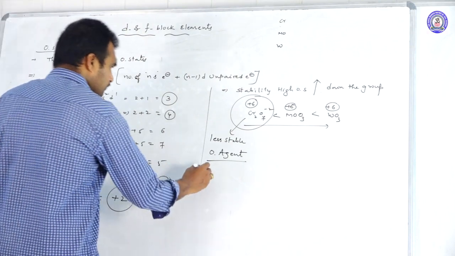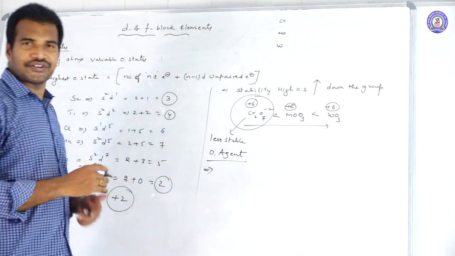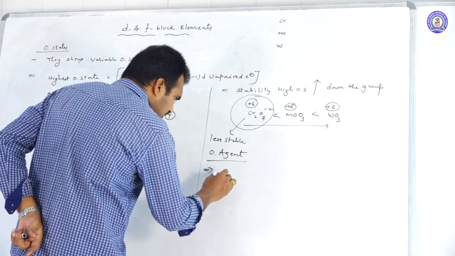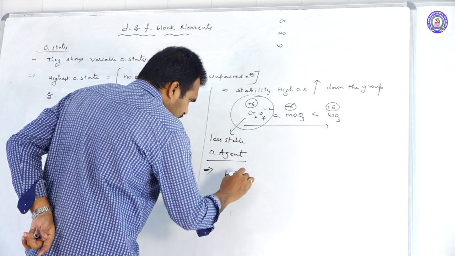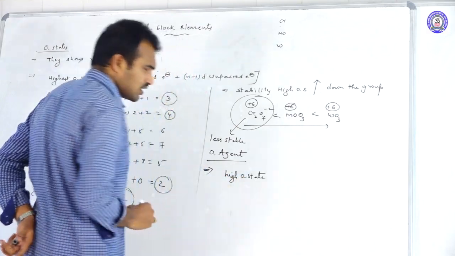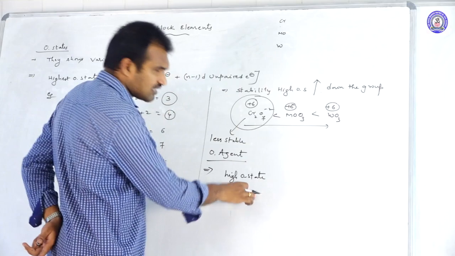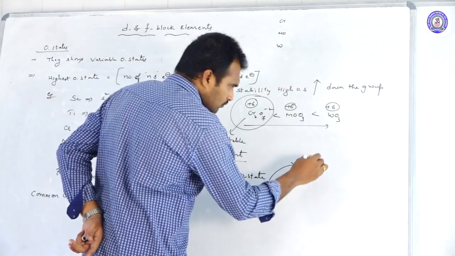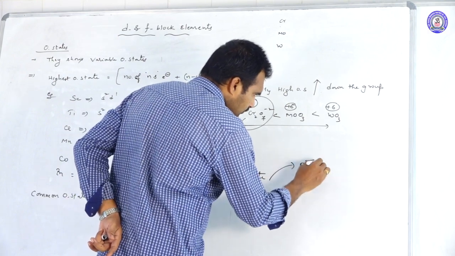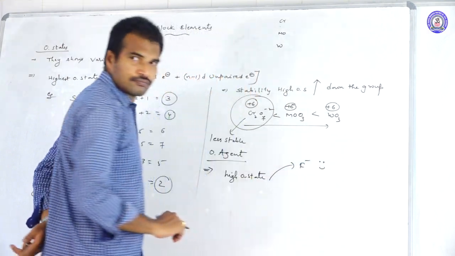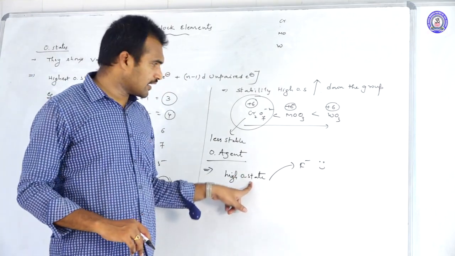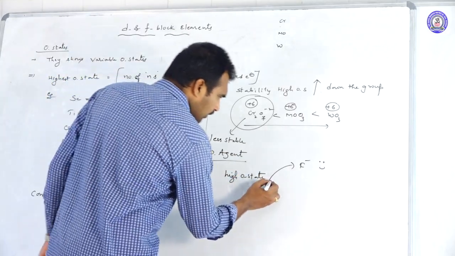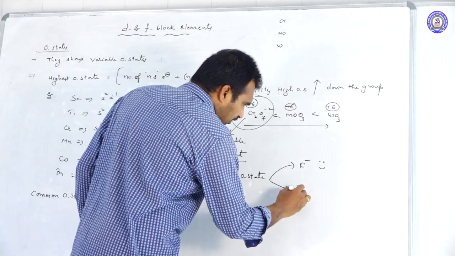Okay, next one. Whenever a metal ion is in a higher oxidation state, that metal ion is stabilized by fluorides. Higher oxidation state metal ions are happy with fluorides and unhappy with iodides.